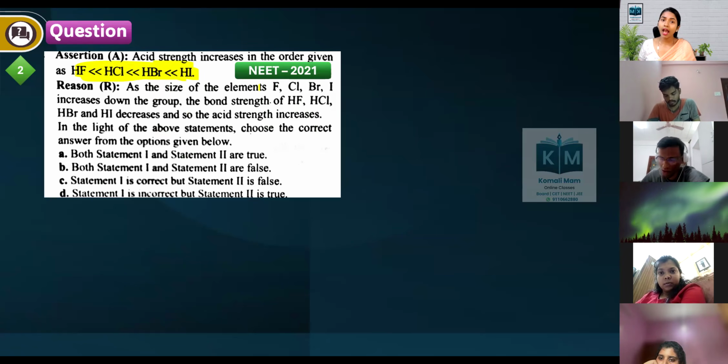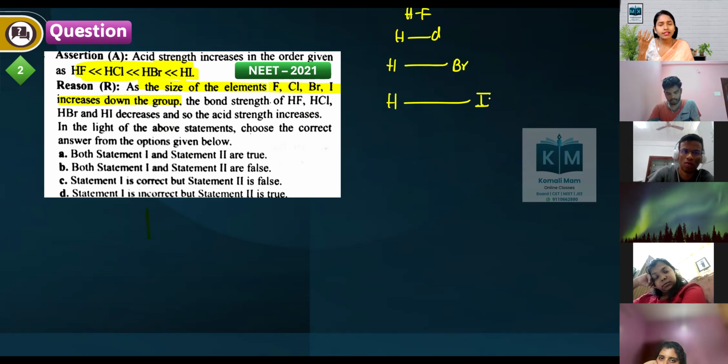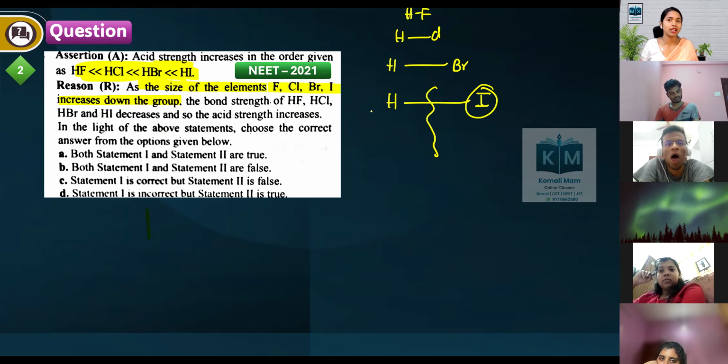As the size of atoms increases, like fluorine, chlorine, bromine, iodine, size of atoms increases down the group, bond strength becomes weaker. Why does bond strength become weaker? This is hydrogen, and this is iodine. Bond length increases as the size of atom increases. Okay, this is Br, just for your understanding. As size of atom increases, bond length increases, easy to break the bond.